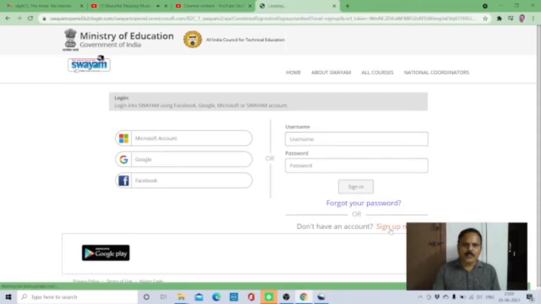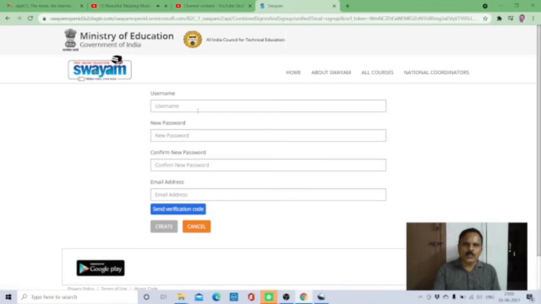For the sign up, you give the username, then you enter a password, then enter the password again for confirming the password, and enter the email address. After entering the email address, you click send verification code, then one code will be sent to your email for verification. After that you press the create button, and your account will be created.